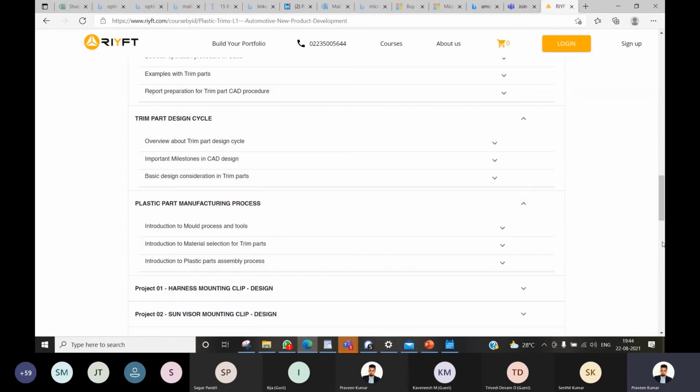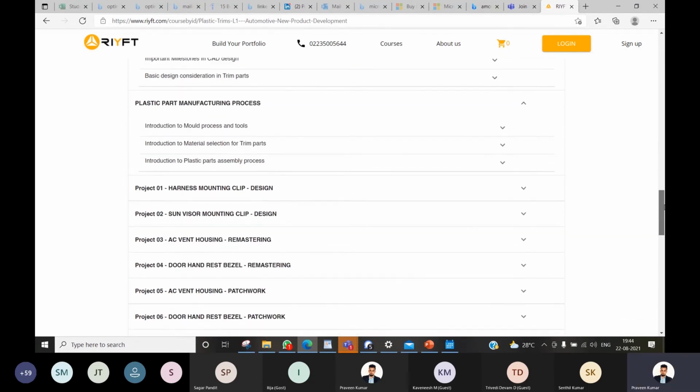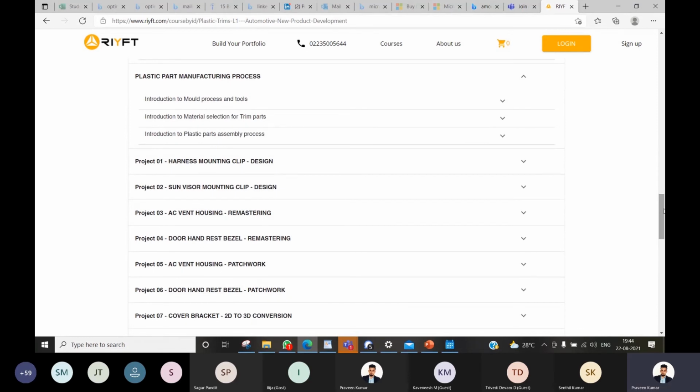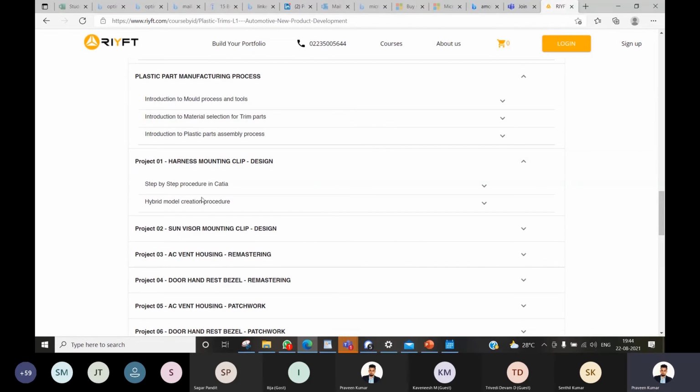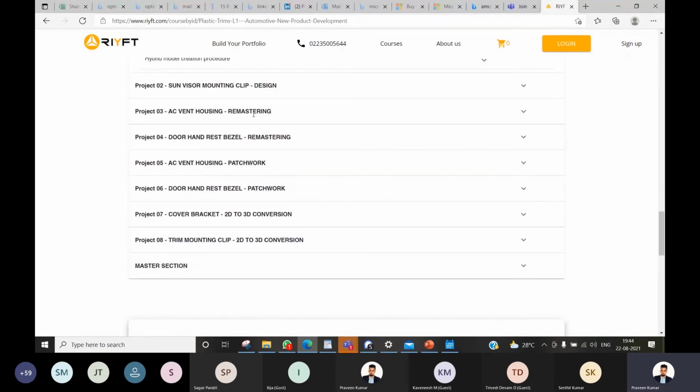Your plastic trims manufacturing process, whatever I showed you in brief here, you will have separate, entirely complete classes on manufacturing. Okay, this is the first project, a harness mounting clip, which you have seen. You have seen the seat sun visor mounting clip. You have a harness mounting clip project. You have AC vent housing remastering. So this is a remastering project. You have two remastering projects.